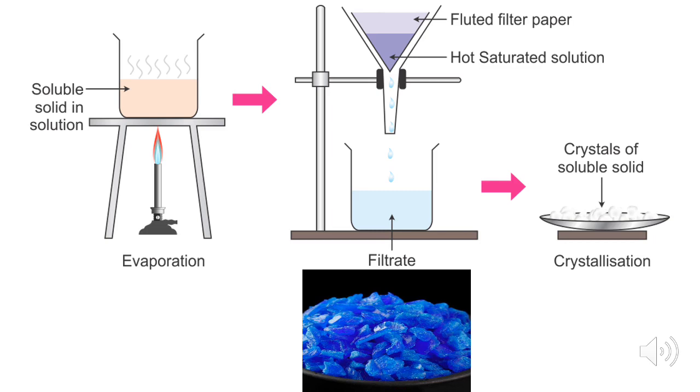Now, continue adding copper sulfate powder till no more powder can be dissolved, and this type of solution is called a saturated solution. Now, filter the solution, allow it to cool down, and don't disturb the solution. After some time, you will see crystals of copper sulfate appear in that container. In this way, the crystallization process takes place.